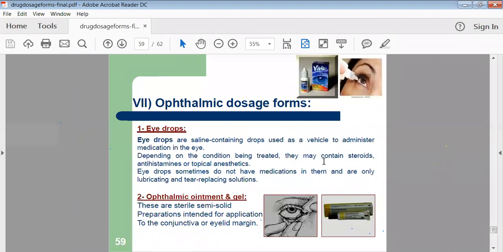Then ophthalmic type of preparation. Ophthalmic means preparations related to the eye cavity. Eye drops which we administer to the eye are called ophthalmic preparations. There are several preparations available in the market for the treatment of the eye. Nowadays, ointments as well as gels are also available for eye treatment.